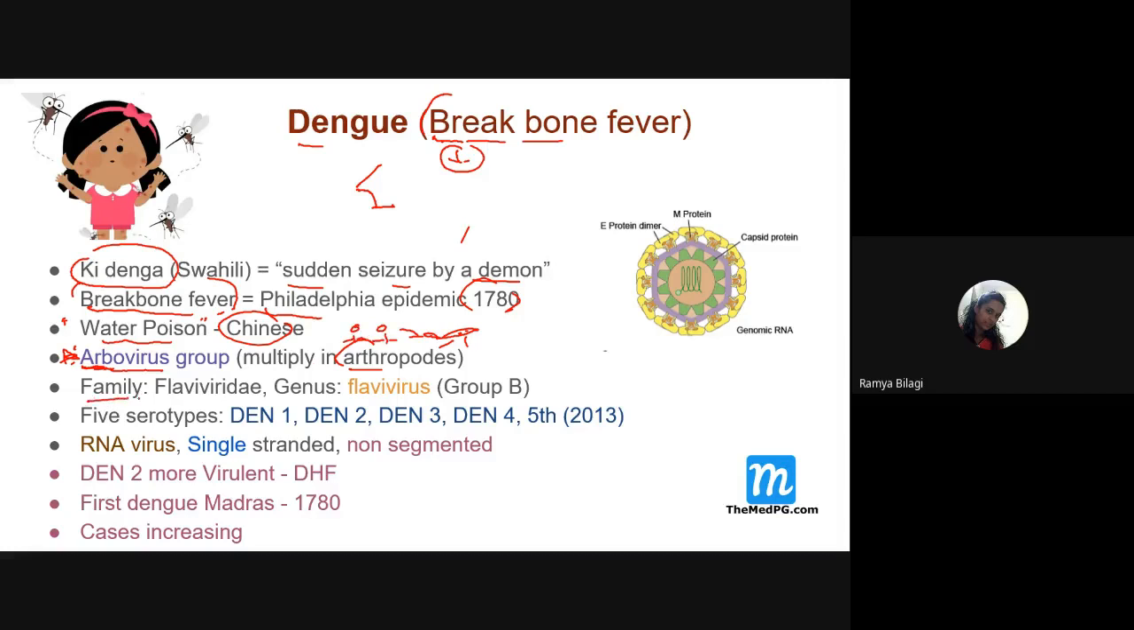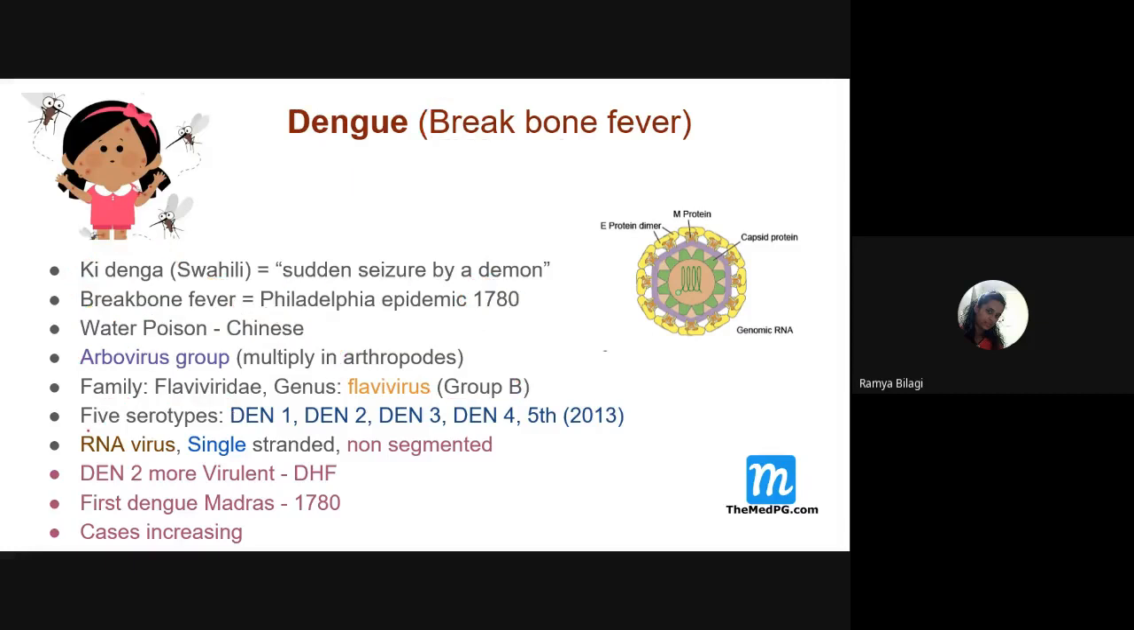And it belongs to the family Flaviviridae. So flavi means something like yellowish color. And in the Flaviviridae, it belongs to which group? It is group B. This is very important to be remembered. And there are totally five serotypes of the dengue virus. So what are those five serotypes? 1, 2, 3, 4, and the fifth one, which was discovered in the year 2013.